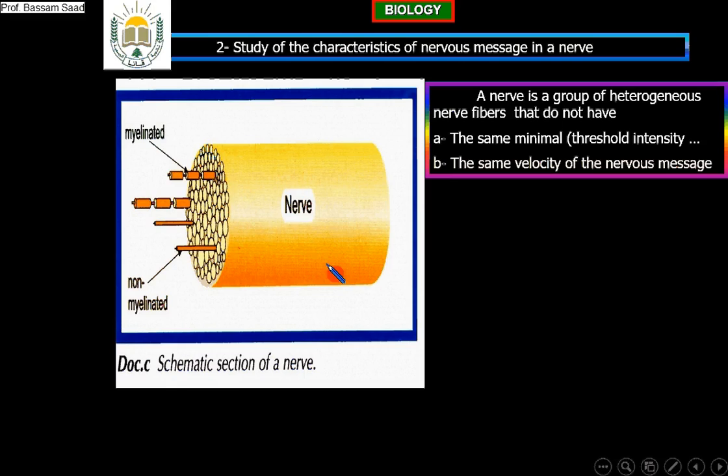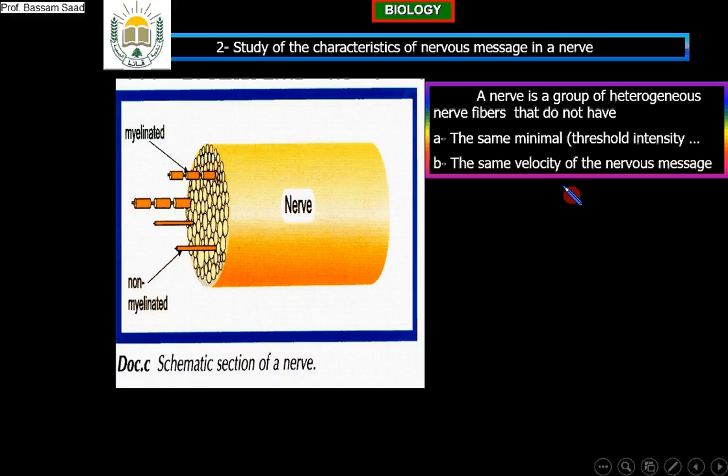What does the speed depend on? What are the factors that affect the velocity of the transportation of the nervous message? In reality, the speed or velocity of nervous message depends on 3 factors.